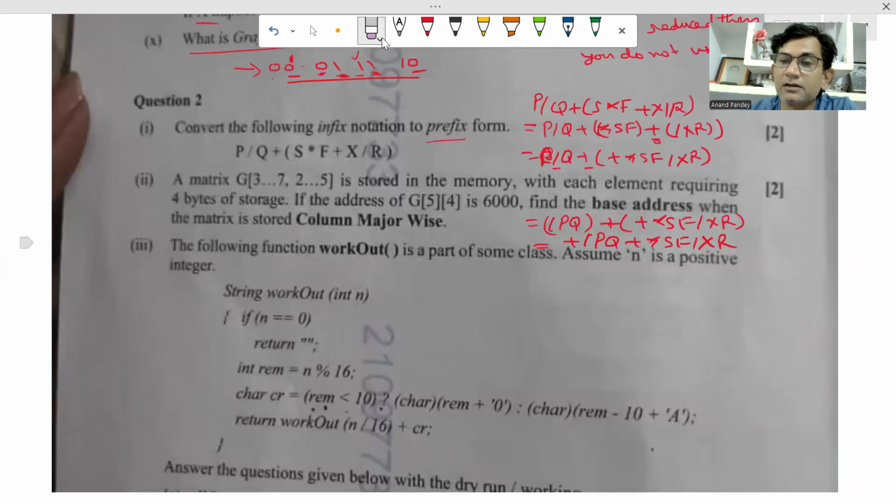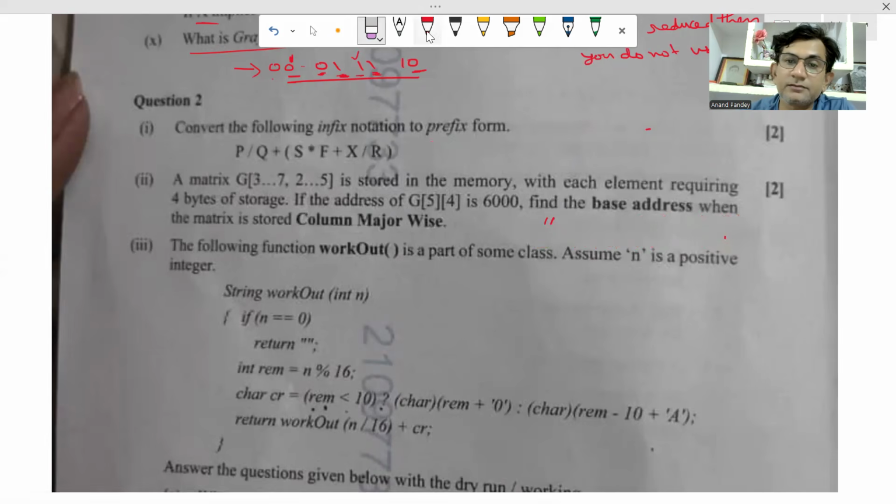Okay, now coming to the next question. A matrix here, this is LR, UR, LC, UC, is stored in the memory with each element requiring 4 bytes of storage. The address of the ijth element, that is the element at position 5, 4, is given as 6000. Find the base address. The question is of column major.